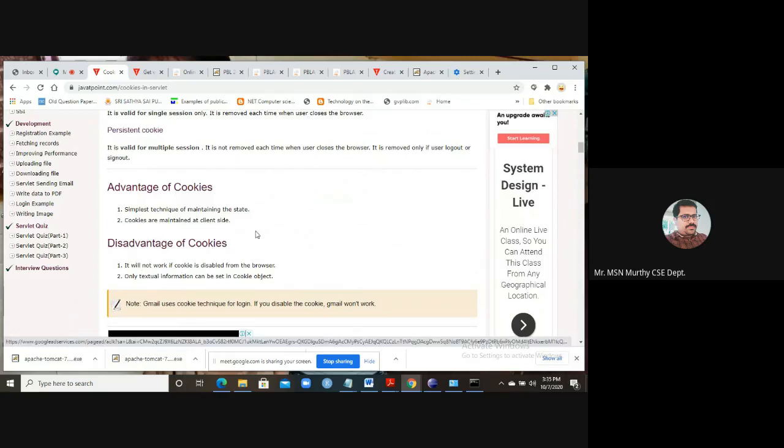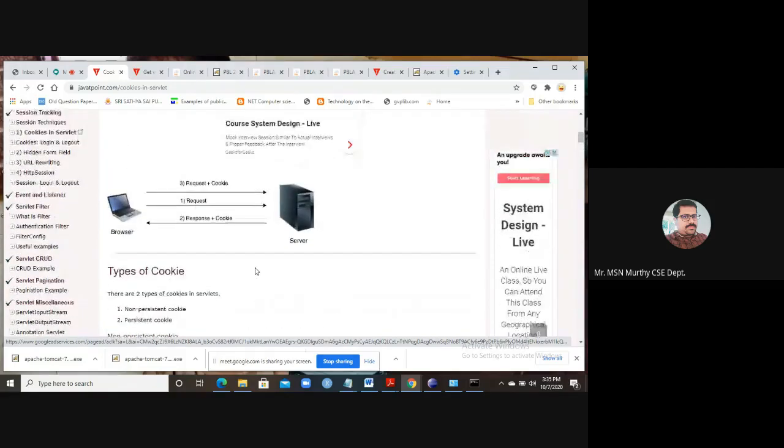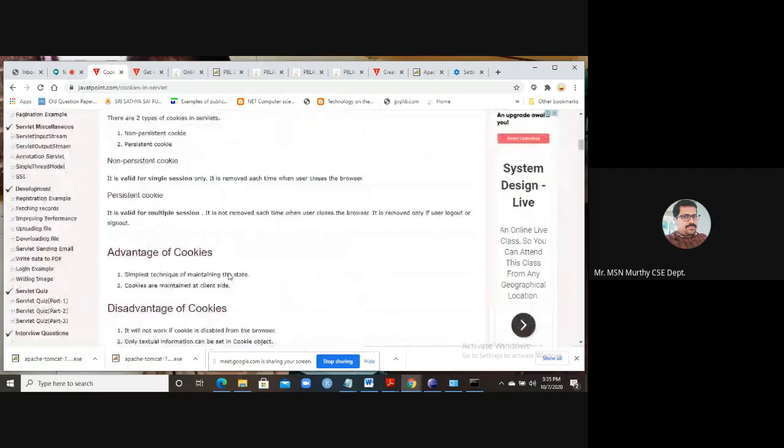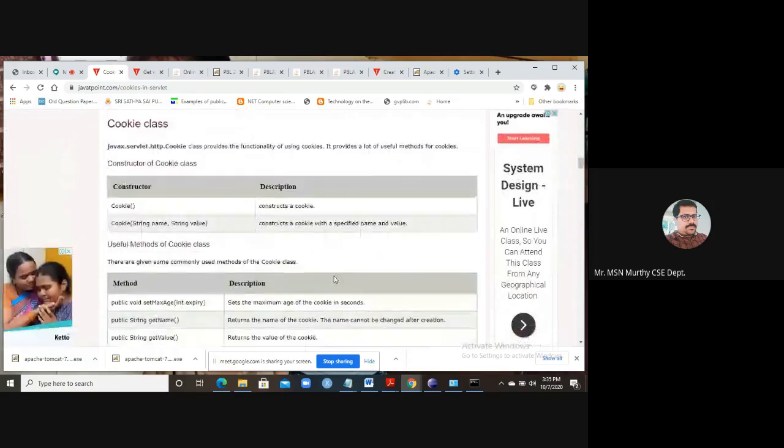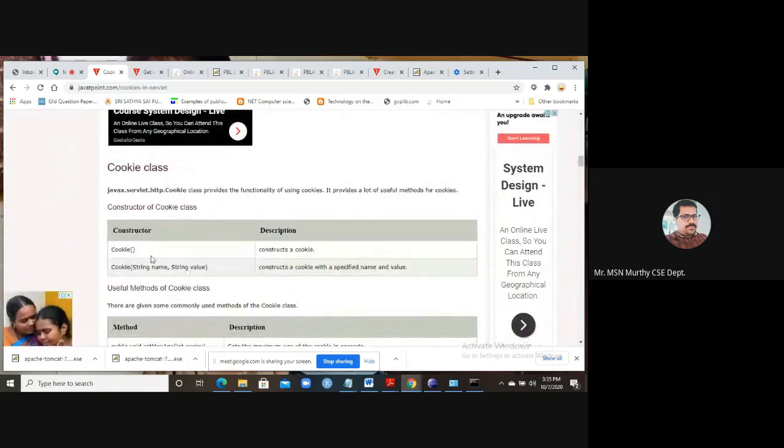We always use it to delete the cookies because, it is simplest, but there are disadvantages of using cookies. It will not work if cookies are disabled from the browser. We can delete them. Only textual information can be set in a cookie object. In addition to cookies, there are others also. So there are some methods for cookies.